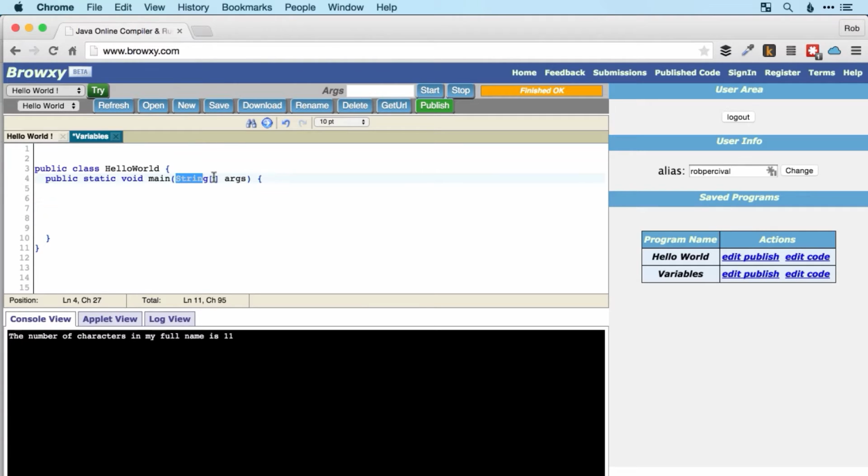So we met the array a few videos ago when we saw this, so string and then square brackets, but I kind of brushed over exactly what it was. So let's look in more detail now. Let's say we wanted to store a bunch of numbers.